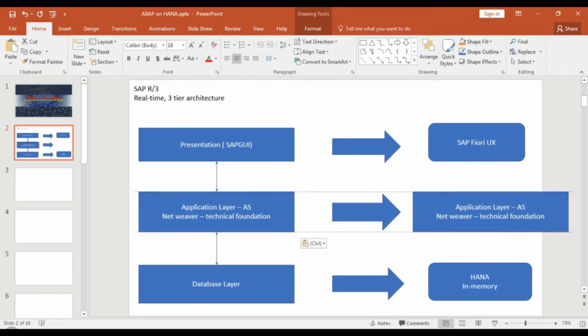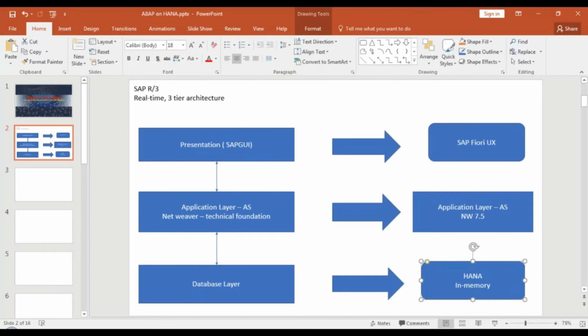We will be looking into this in the course. We will look at SAP NetWeaver 7.5, what is new, what has been enhanced, and what capabilities it has. As I showed you quickly a minute before, our server is on SAP NetWeaver 7.5 running on the SAP HANA database, and that becomes your ABAP on HANA. So your SAP application server runs natively on the SAP HANA database.